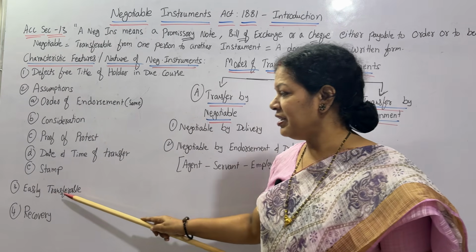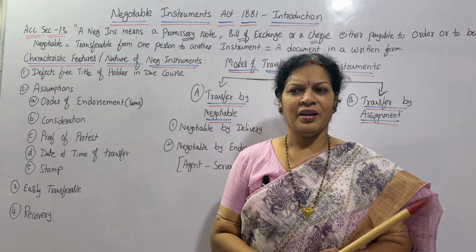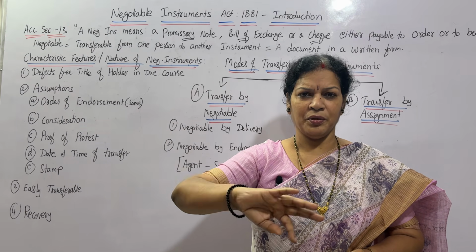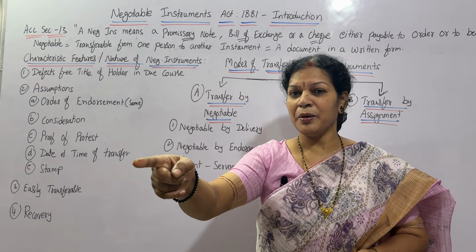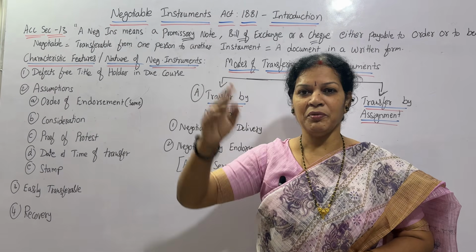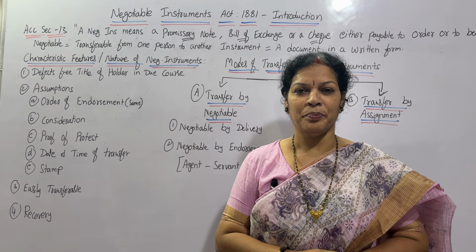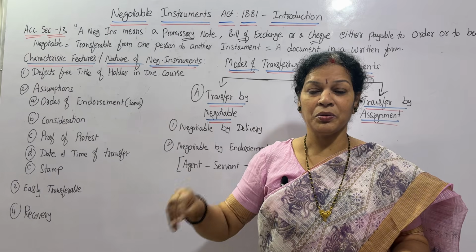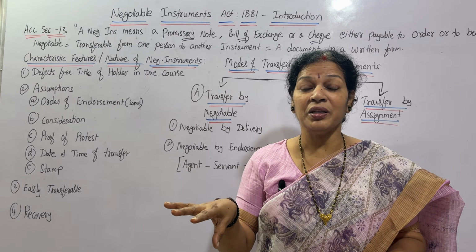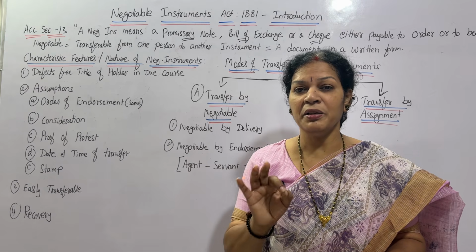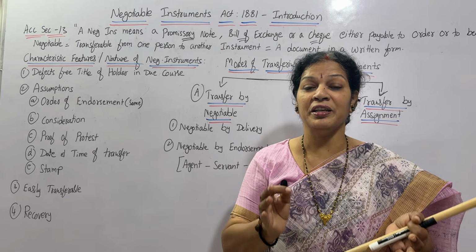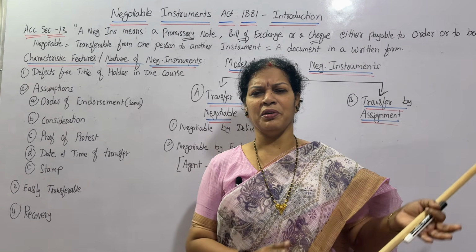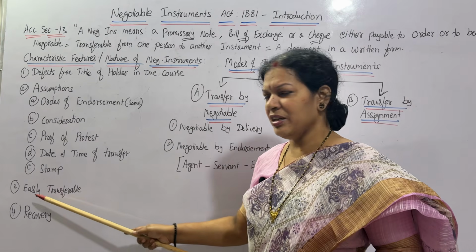Now the third point is easily transferable. I wrote a check on B. B is unable to make the payment. I wrote a check, so then I have to make the payment. And B says okay, doesn't matter, give it to someone, or I'll take money from someone, like easily transferable. The check is given to A, B is given to C, C is given to D, without any hurdle, without any hassle. So there must be a free transaction. Free transferability is very important. No conditions. Once again you write a check, once again you give it to so and so, all these things are not required. So easily transferable is important.